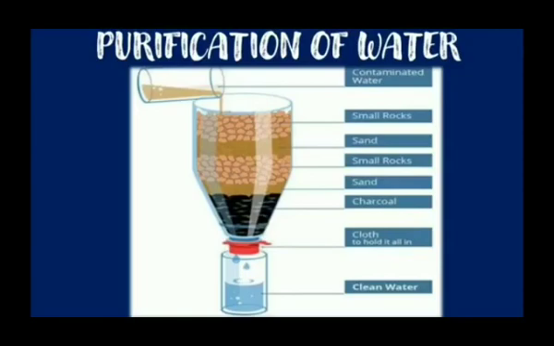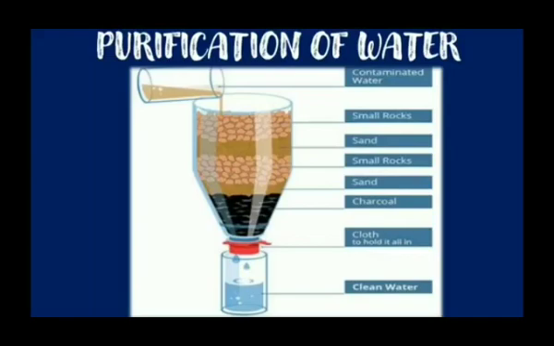Next is purification of water. You can see in the picture there is one diagram. In this diagram, you have to take a plastic bottle, tie a clean piece of cloth over its mouth, that red cloth you can see, cut off the base of the bottle, hold the bottle upside down, pour some powdered coal into it, then add fine sand and lastly coarse sand to make 3 different layers inside the bottle as shown in the diagram. Place the bottle on its lower cut-off portion as shown in the figure.